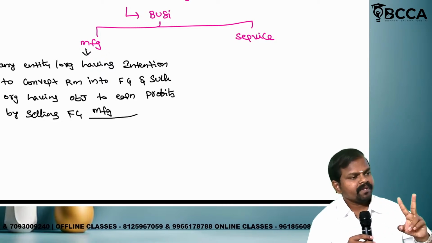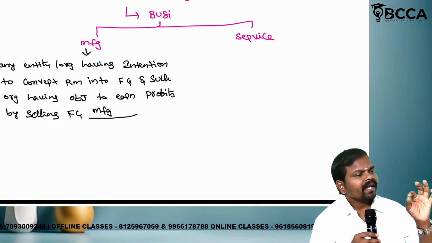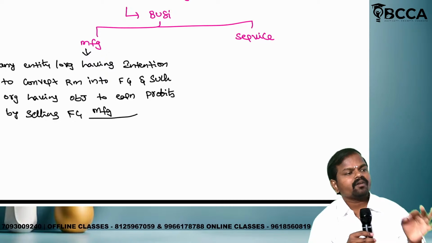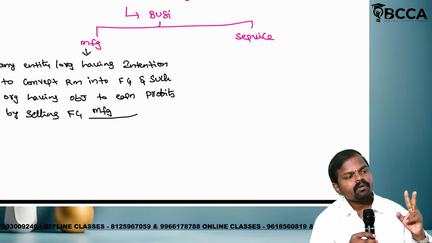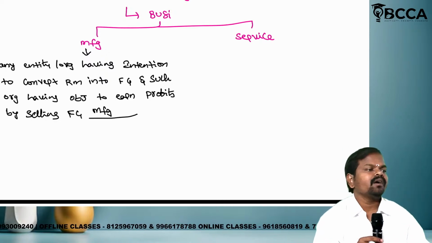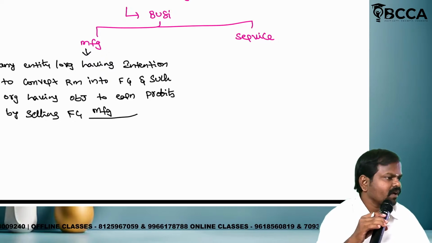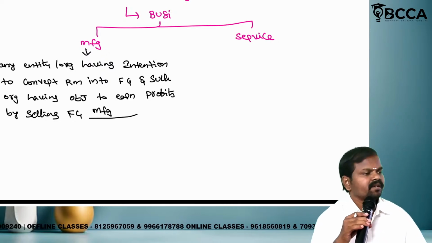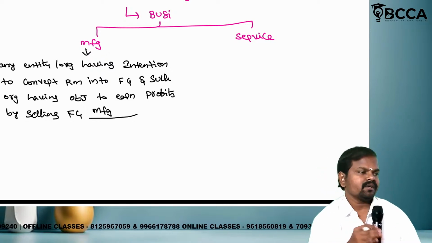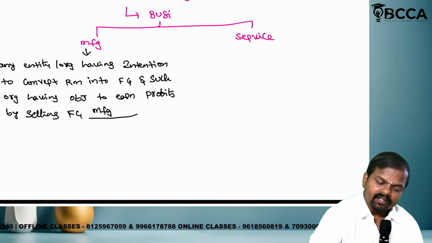Two conditions should be satisfied. Condition number one, their objective should be conversion of raw material to finished good. Condition number two, earn the profit. Profit includes loss. Don't presume there will always be profit. In business, sometimes it may be a loss. Is it clear? Excellent. Next, when can an entity be referred to as a service industry?